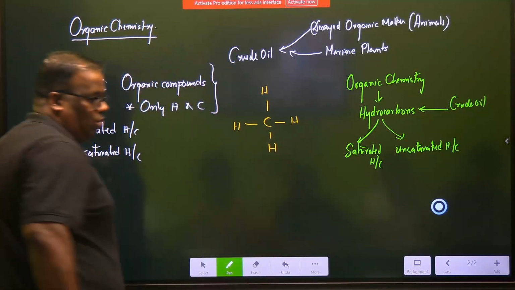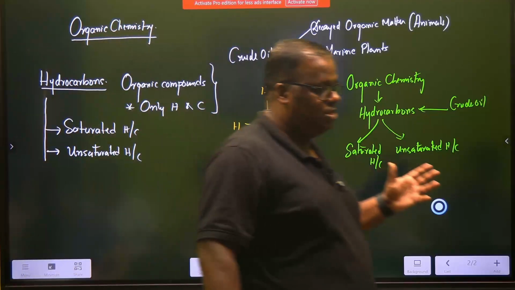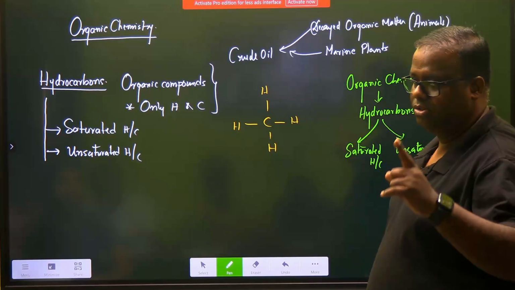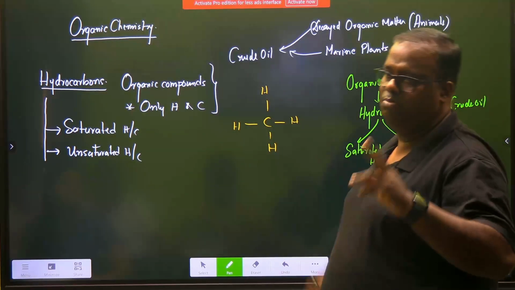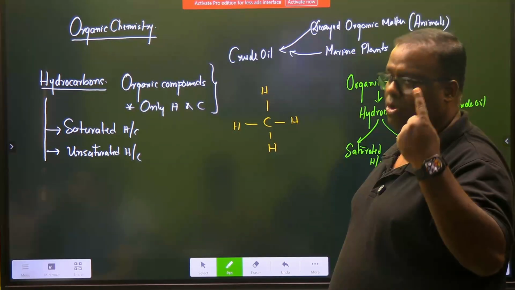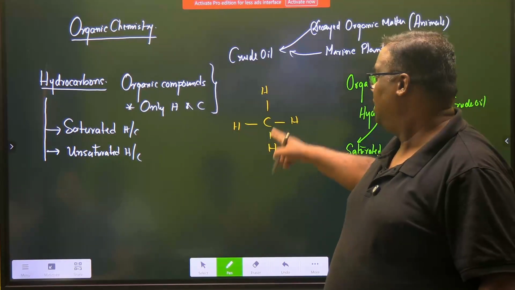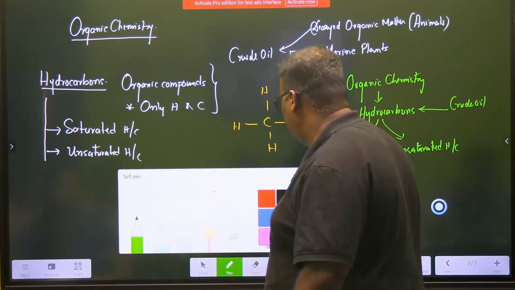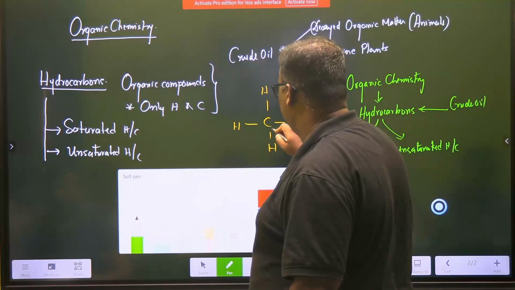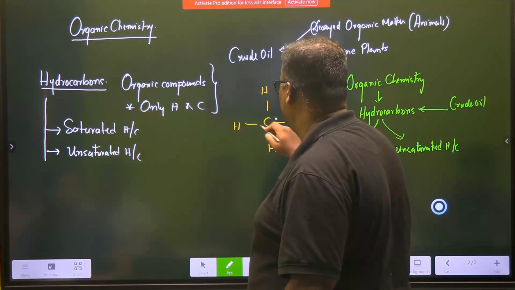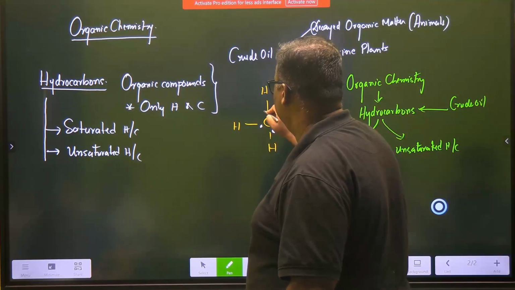If you wish to see the structure, carbon has how many valence electrons? 4 electrons. Hydrogen has how many electrons? 1 electron. So once the bond is formed, hydrogen gets 2, 1 is original and 1 from carbon. So hydrogen's valence is satisfied, and similarly carbon. Just for one diagram I'll show you, then I'll not show it anymore. This is say the 4 electrons of carbon: 1, 2, 3, and 4.